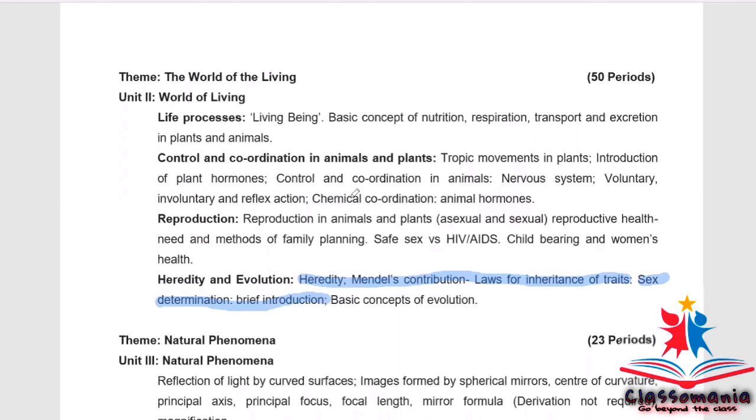Again, I am repeating for unit 2, nothing has been deleted from life processes. In control and coordination, the complete chapter has been deleted. Reproduction, nothing has been deleted. And from heredity and evolution, only the portion basic concepts of evolution is not there in the course.